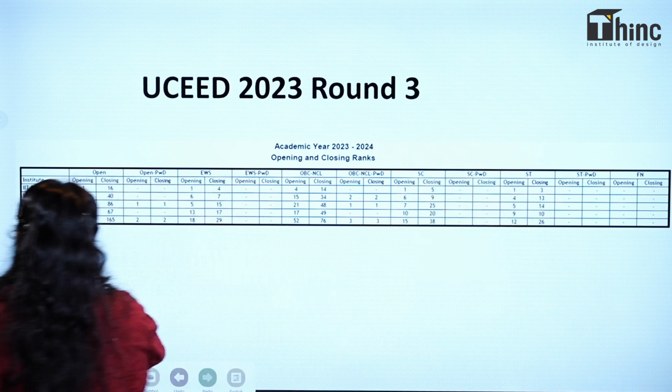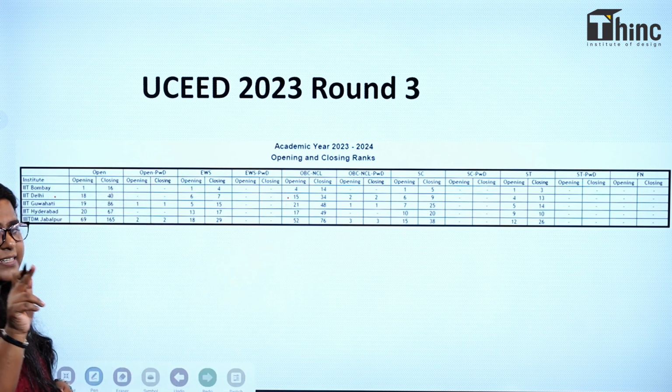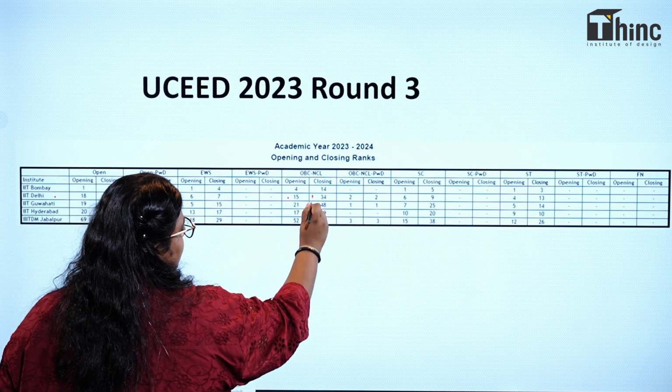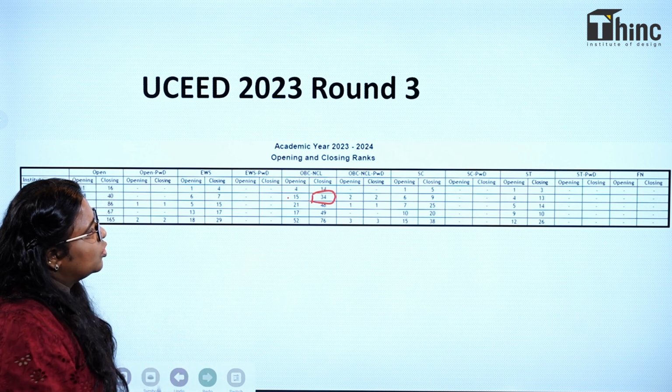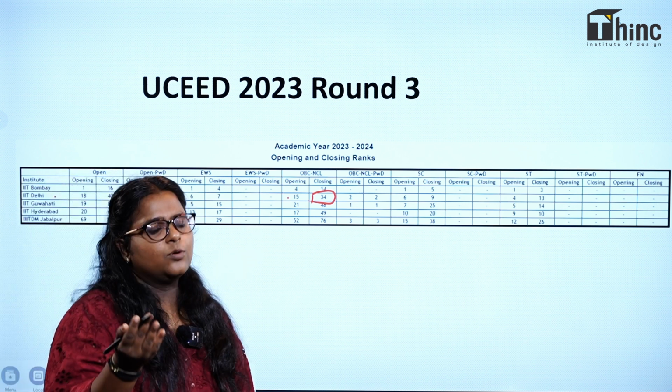So we have IIT Delhi here and OBC category. And the person has got 26 in their category rank. So last year's closing rank for IIT Delhi was 34 and you are eligible to get into IIT Delhi.